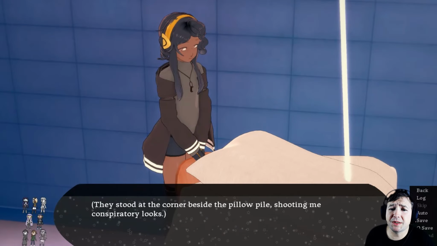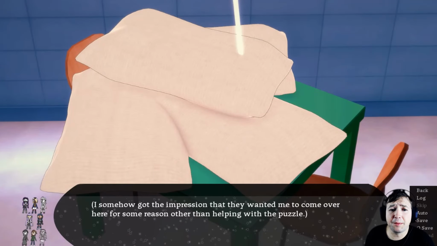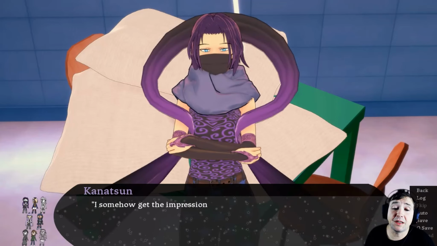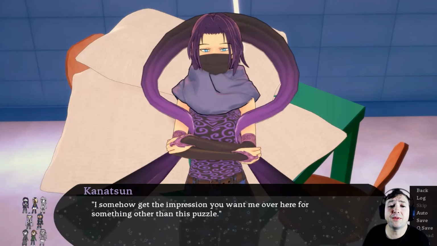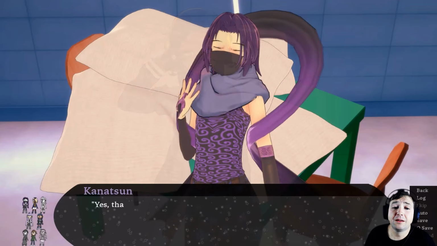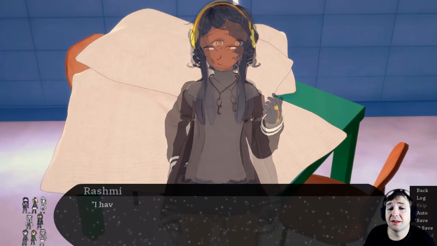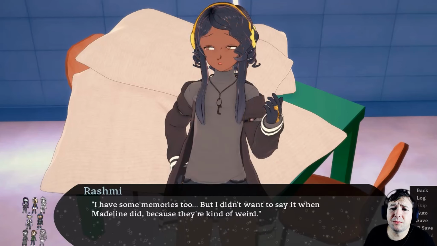They stood at the corner beside the pillow pile, shooting me conspiratory looks. I somehow got the impression that they wanted me to come over here for some reason other than helping with the puzzle. I somehow get the impression you want me over here for something other than this puzzle. What gave it away? The fact that I could definitely figure this out on my own? Yes, that might have something to do with it. You're right, I just wanted an excuse to talk with you a bit away from the others. I have some memories too, but I didn't want to say it when Madeline did, because they're kind of weird.